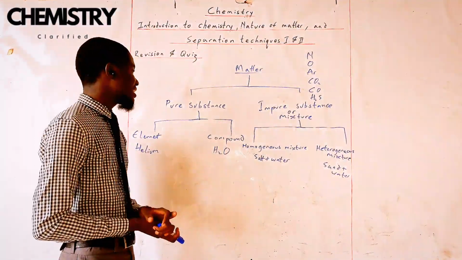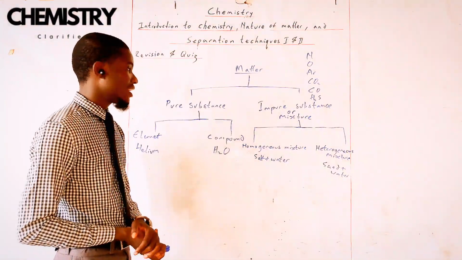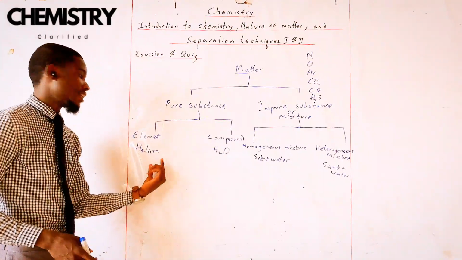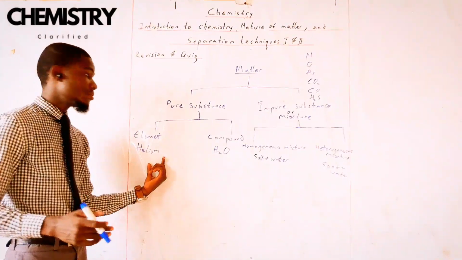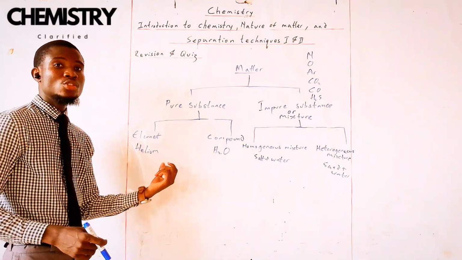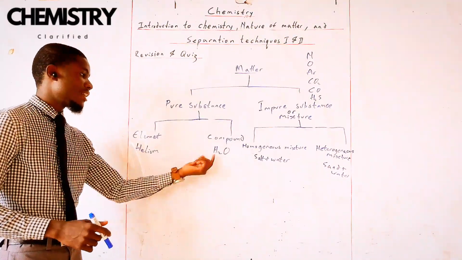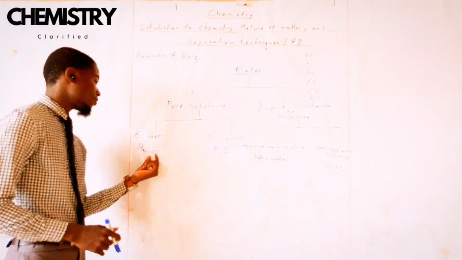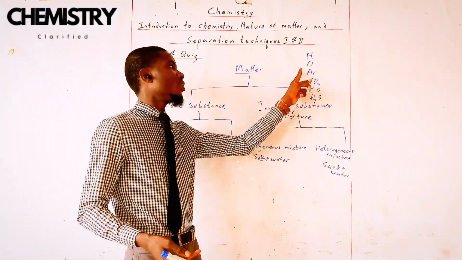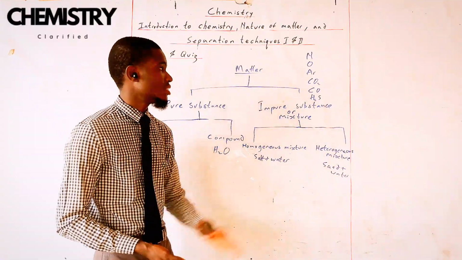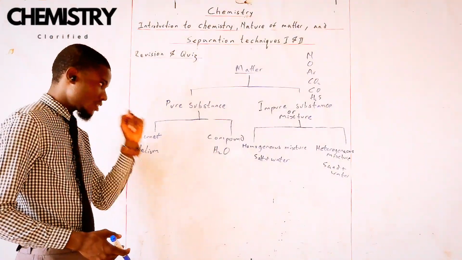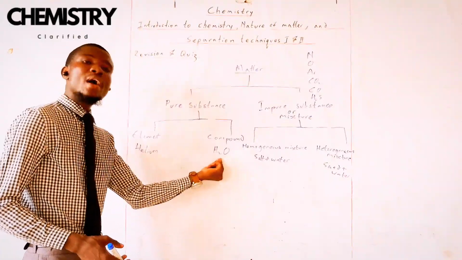So this is an example of how you can classify matter. So remember, an element, this is the simplest unit that a substance can occur in. All elements are atoms. So we have different atoms like hydrogen. We have an atom of hydrogen, an atom of helium, an atom of oxygen, an atom of carbon, an atom of argon, nitrogen, and so on and so forth. An atom of sulfur. So we also have compounds, and these compounds are when you have at least two elements.